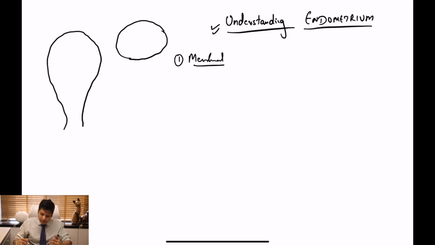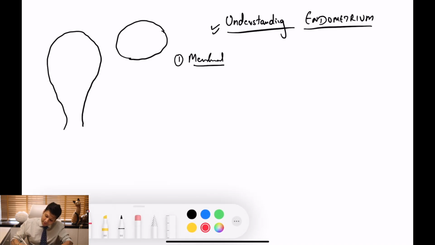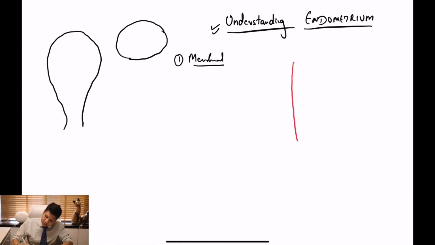All right. What is the characteristic of the menstrual phase of the endometrium? So if I draw the endometrium for people, you will realize that the endometrium actually is composed of something called the basal layer. All right. And above the basal layer, there is something called the stratum spongiosum, right?